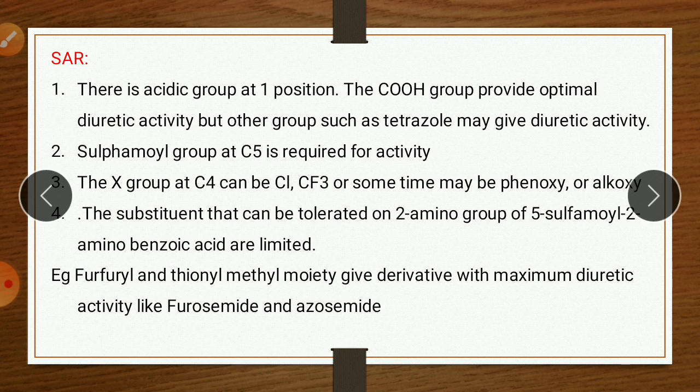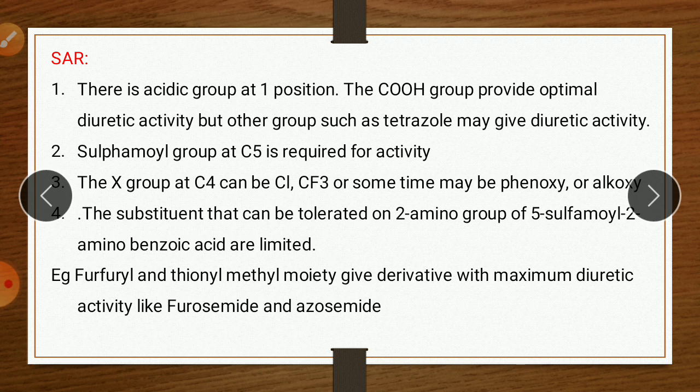But instead of the carboxylic group, if there is a tetrazole ring, then it also shows diuretic activity. Second point: the sulfamoyl group at position 5 is required for activity. In both types, the sulfamoyl group is present on the fifth position, therefore it is required for activity.